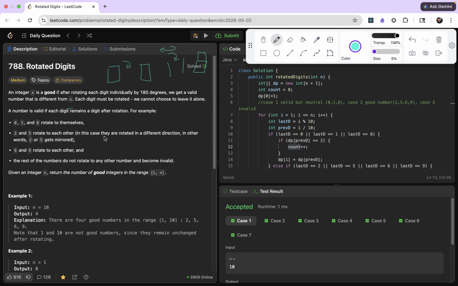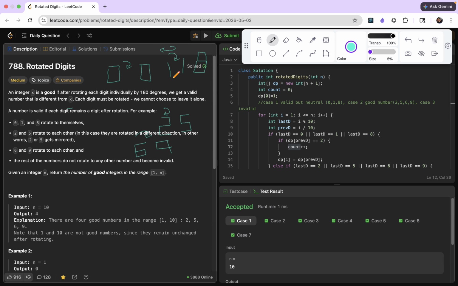2 and 5 rotate to each other. So if you do a flip by 180 degrees, it becomes 5, and similarly 5 rotates back to 2. 6 and 9 rotate to each other. So if you are given 6 and you rotate it, it becomes 9. And if you rotate 9, it becomes 6 again. So 2, 5, 6, 9 are your good digits. But 0, 1, 8 are not good.